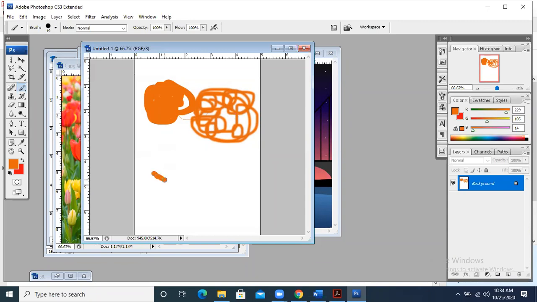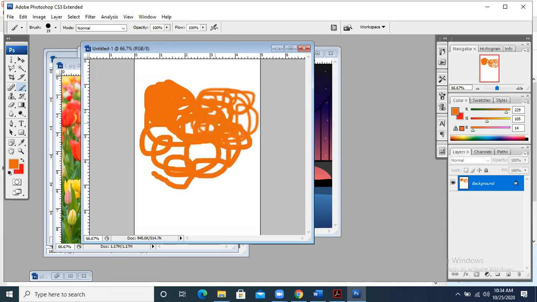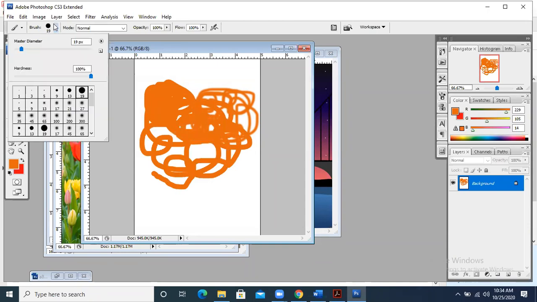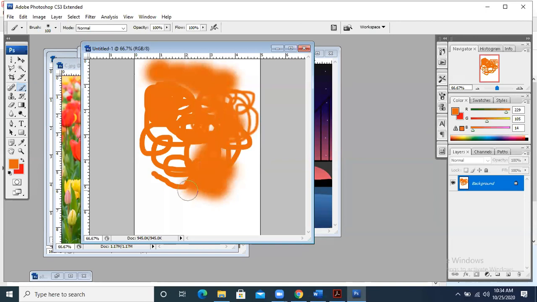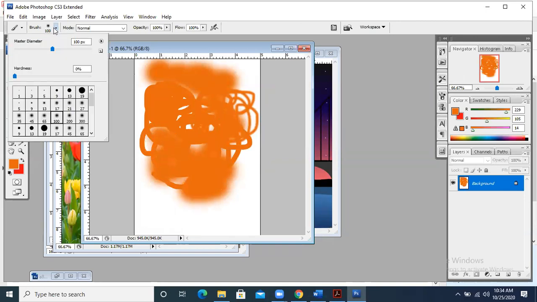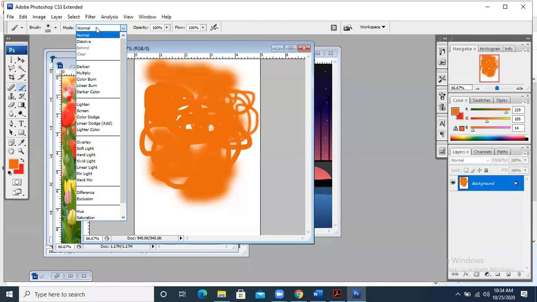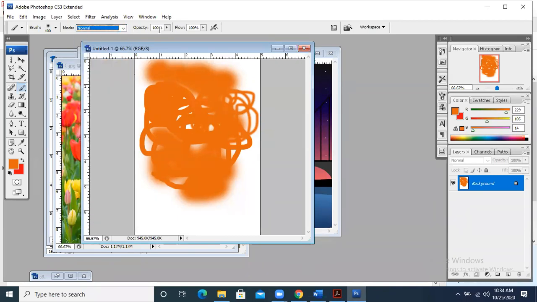Whatever you are drawing, you can draw any good thing using it. You can draw a boat, you can draw some scenery, all these things. So if you are drawing something, you can take the brush from here, in this way, and then you can apply it. Then the mode of the brush is normal or dissolve, or darken or multiply or color or blur. So we are working right now on normal.